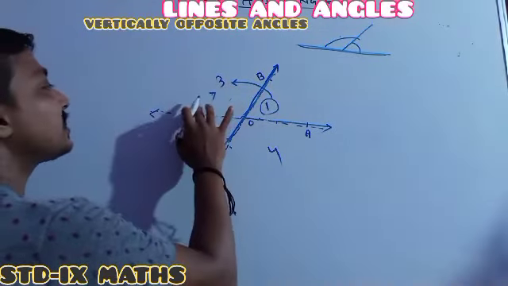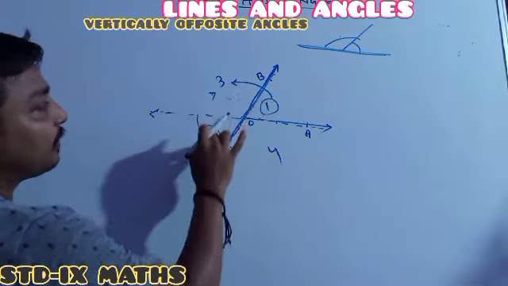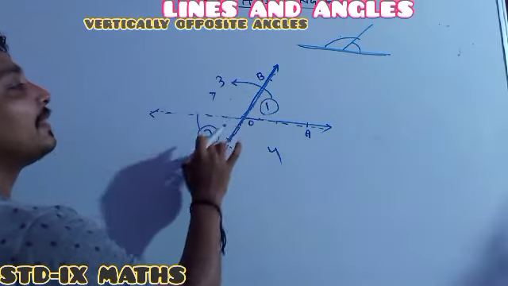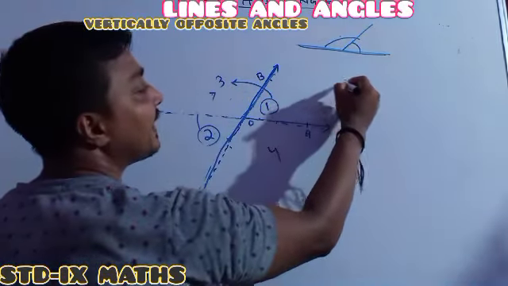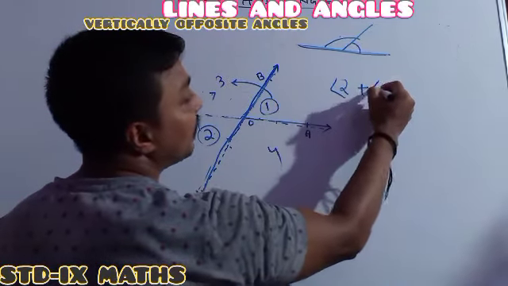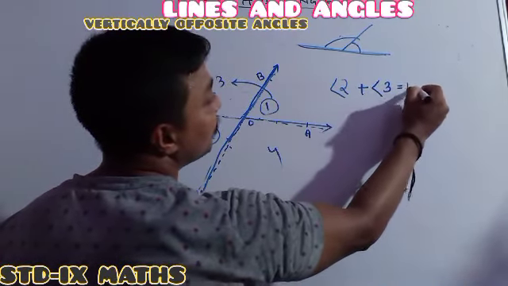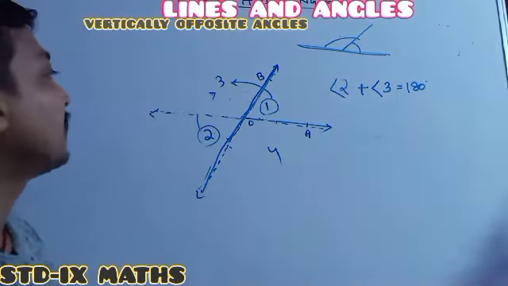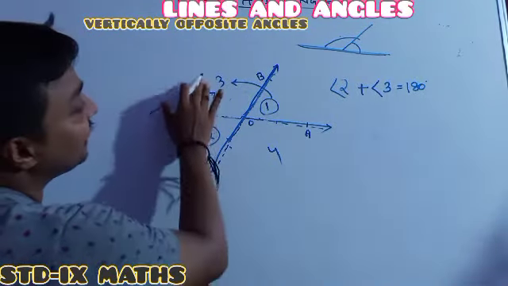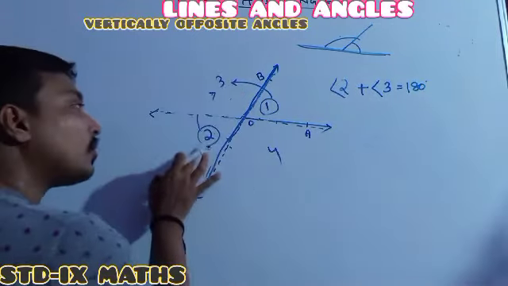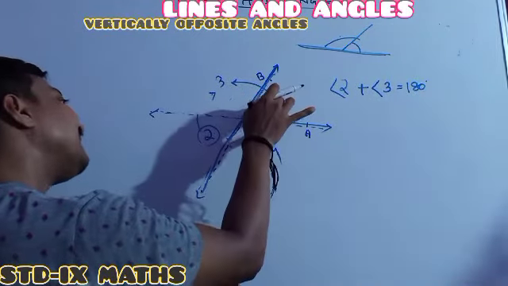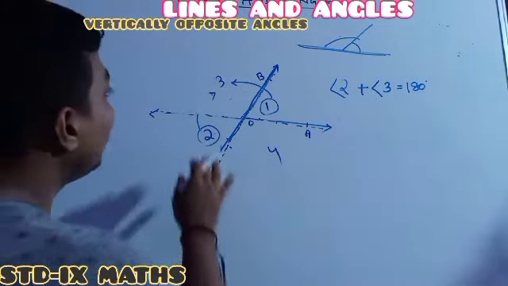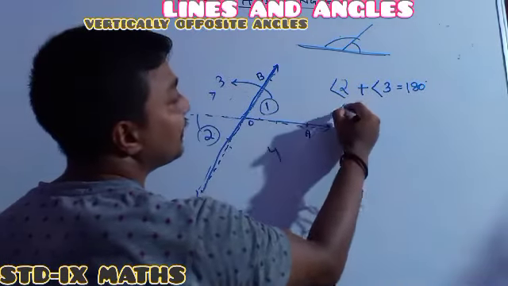In the same way, here angles 2 and 3 are both linear pair angles. 2 and 3, their sum is equal to 180 degrees. Why? Because angle 2 plus angle 3 equals 180 degrees, since both are linear pair angles. Here I said 2 with 3 and 1 with 3. Otherwise, you can take 2 with 4, and also 1 with 4.